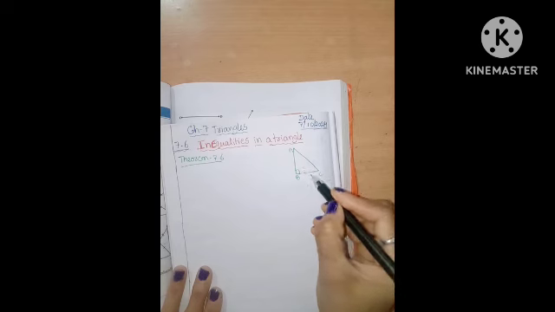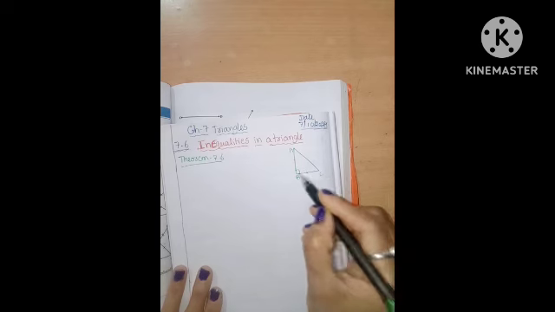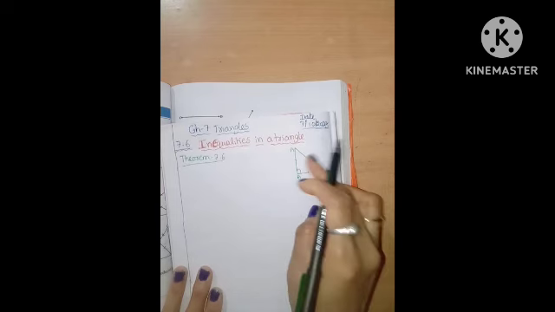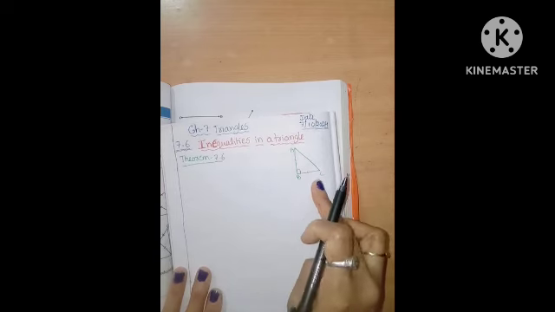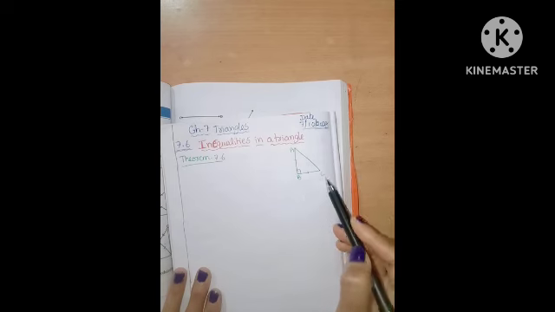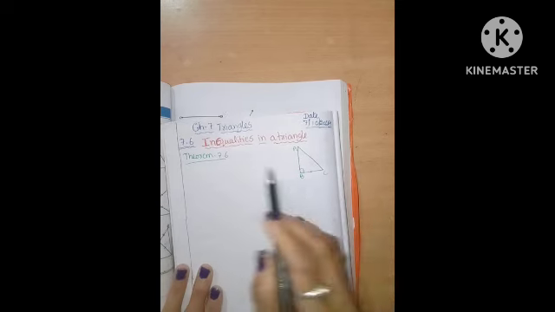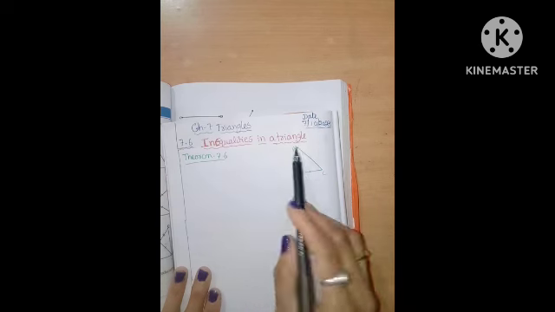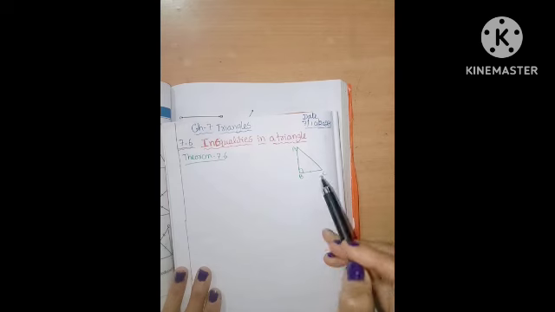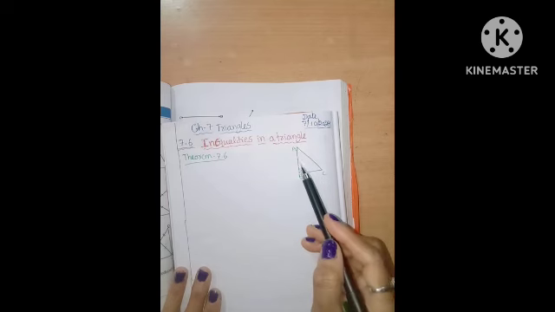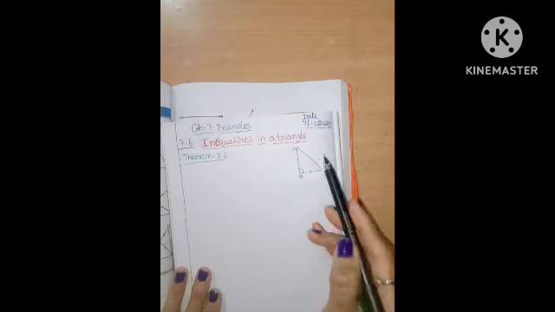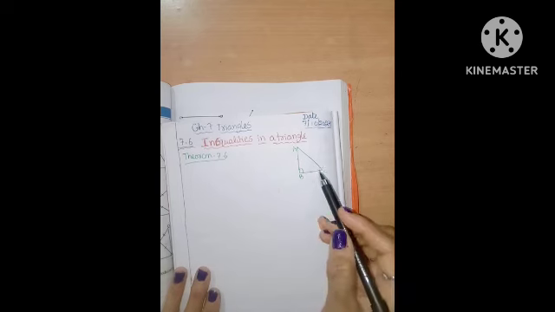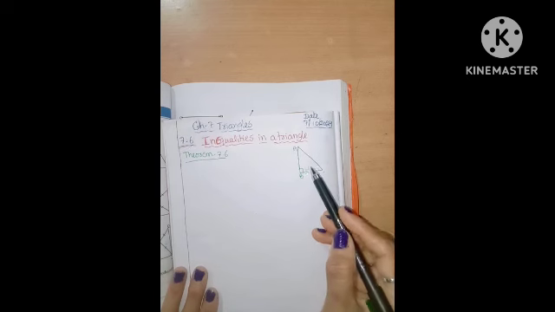No, this side is not equal, and this side is also not equal. So this is an inequality triangle, triangle ABC. What should we do when this type of triangle is given? By applying the 7.6 theorem. What is the 7.6 theorem?